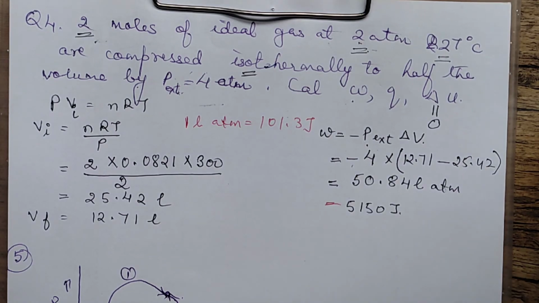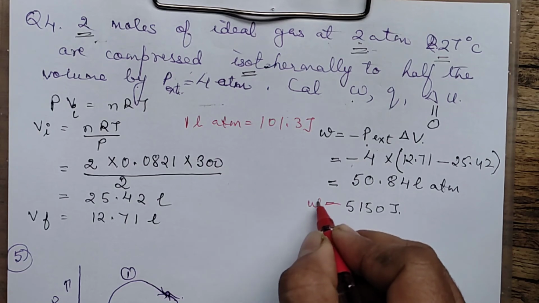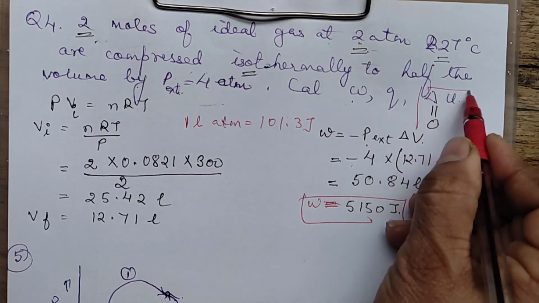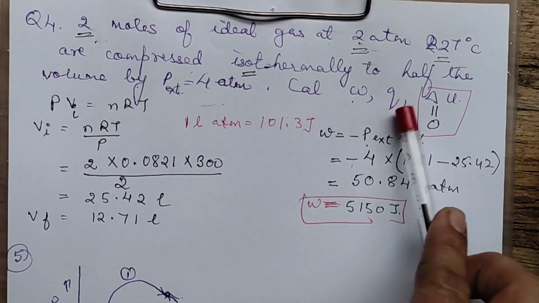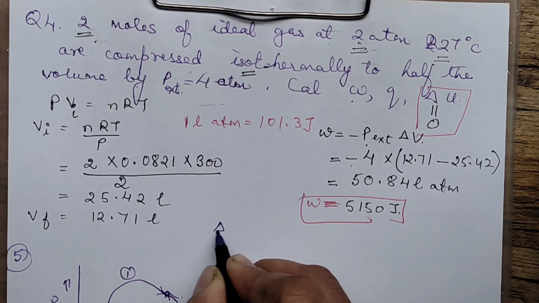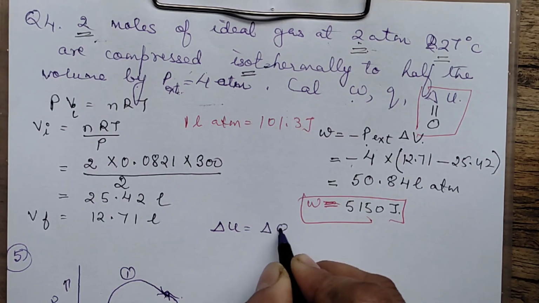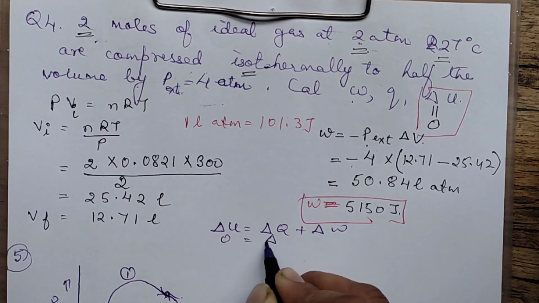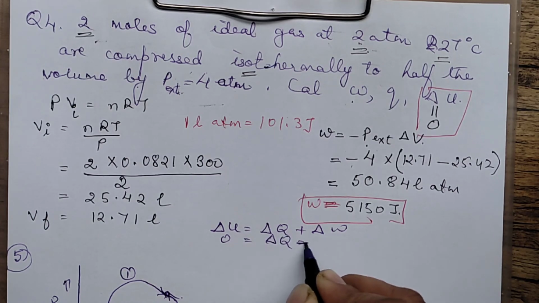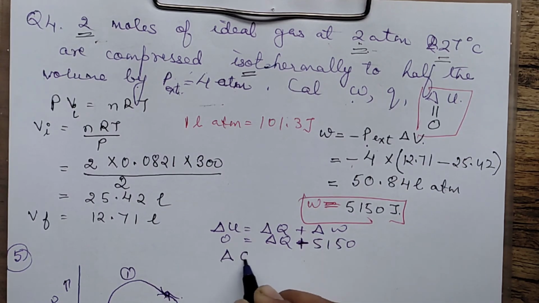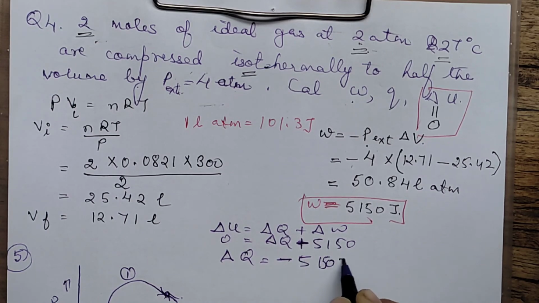So there are two things we have calculated so far. This is the work, this will be positive. Work done we have calculated. This we know is 0 as such, and then we will have to calculate Q also. So to calculate Q, what will we do? We'll use the same formula again. Delta U is equal to delta Q plus delta W. We know this is 0. Delta Q will be, this will be plus now, plus 5150. So obviously when we calculate delta Q, it will come out to be minus 5150 joules.